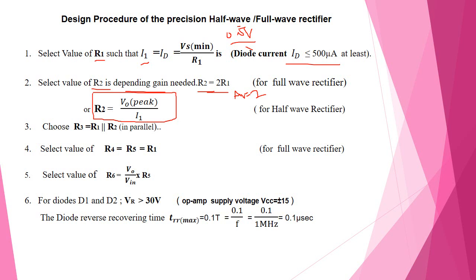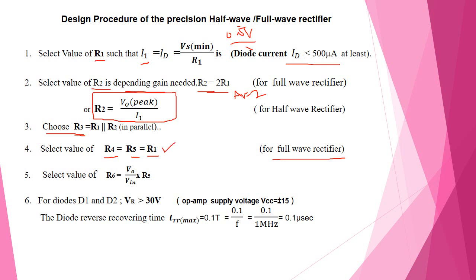And in the third step, you choose R3. R1 is the input terminal resistor of the op-amp, R2 is the feedback resistance of the op-amp, and R3 is for the other terminal of the op-amp. Then R3 is equal to R1 in parallel with R2, so you can choose the value of R3. Next, for the full-wave rectifier, select the value of R4 and R5 that is equal to R.